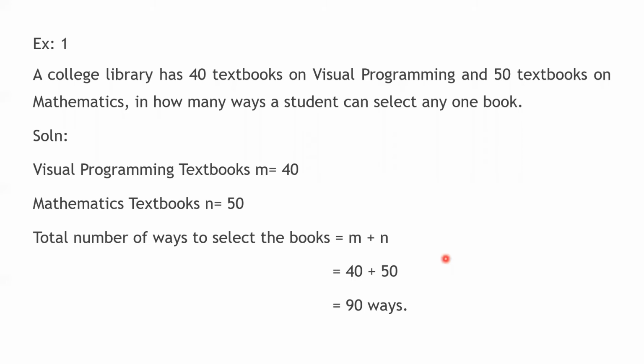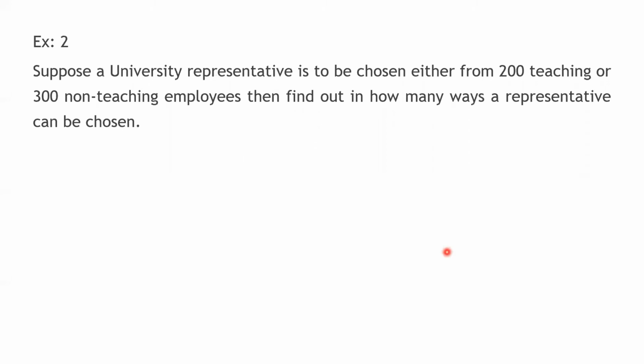Okay. We'll take another example. Example number 2. Suppose a university representative is to be chosen, either from 200 teaching or 300 non-teaching employees. Then find out in how many ways a representative can be chosen. What is the meaning? First, try to understand the problem.